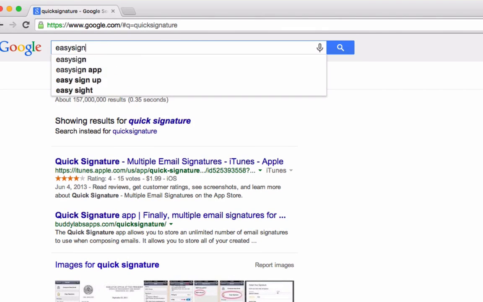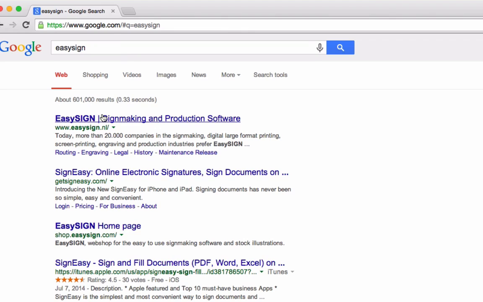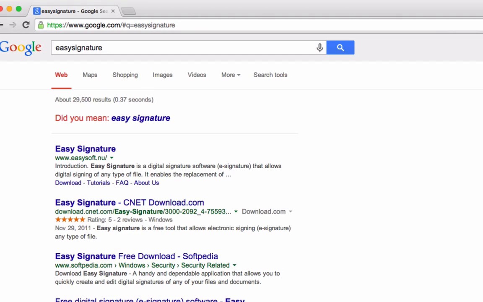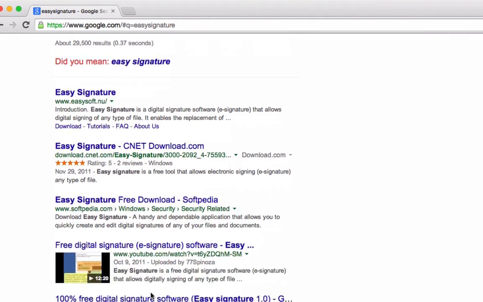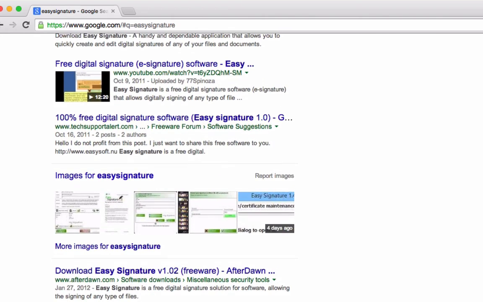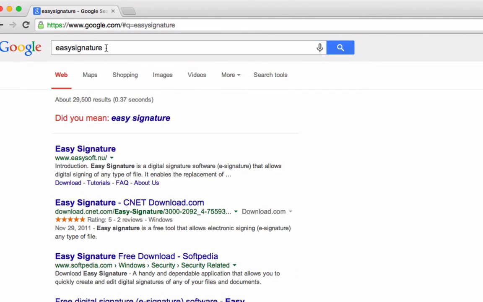Let's try Easy Sign. Well, there's Easy Sign, I think in the Netherlands. Sign Easy, Easy Sign. So again, there's already an app called Sign Easy, Easy Sign. So I'm going to avoid Easy Sign. Let's try Easy Signature. There is Easy Signature. Let's see. Yeah, there's already several different brands there that are Easy Signature.